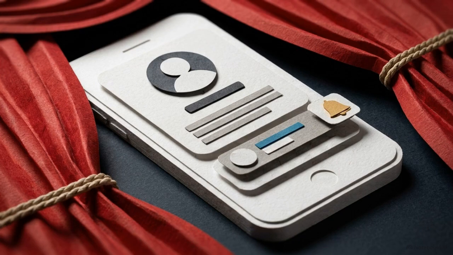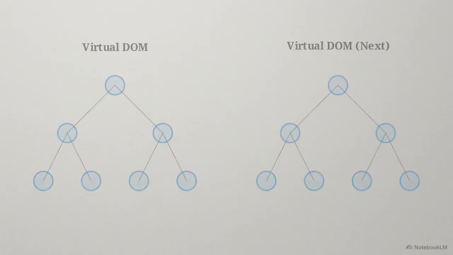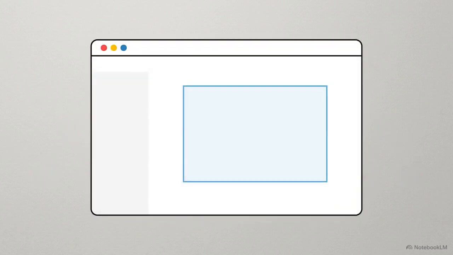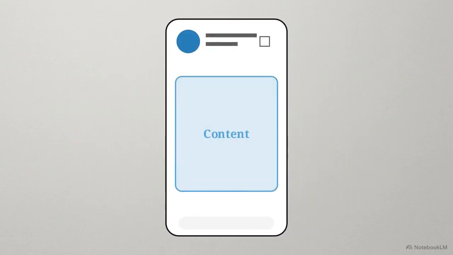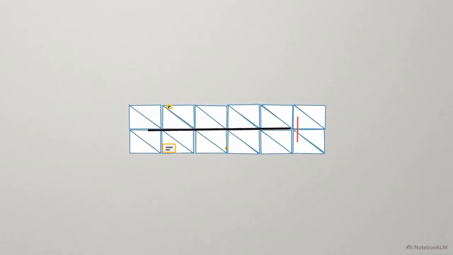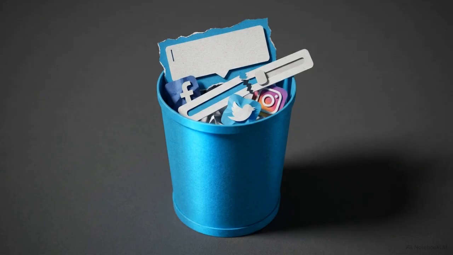Let's take this logic away from the theater and back to the apps on your phone. Once the comparison is finished, a precise list of instructions is generated and sent to your browser to update the actual screen, or the real DOM. Keep the structure the same and just swap the props, and the memory stays intact. Small differences mean fast updates. Change the set entirely, and the memory gets swept away. A new identity for a section means a total teardown.